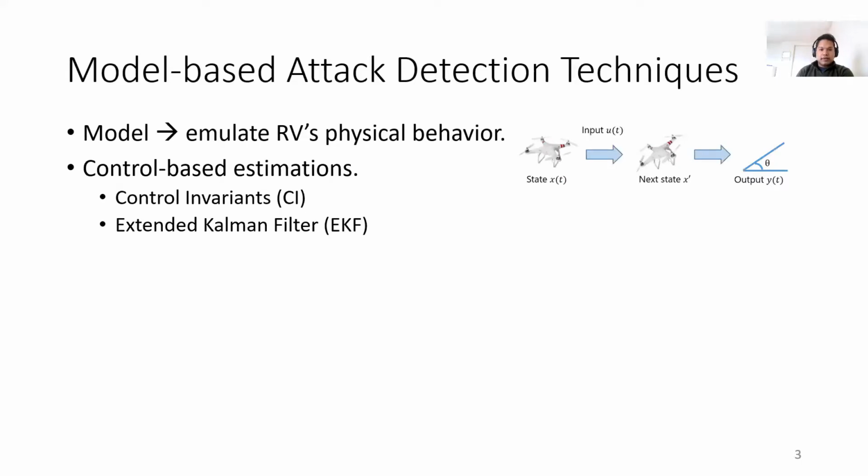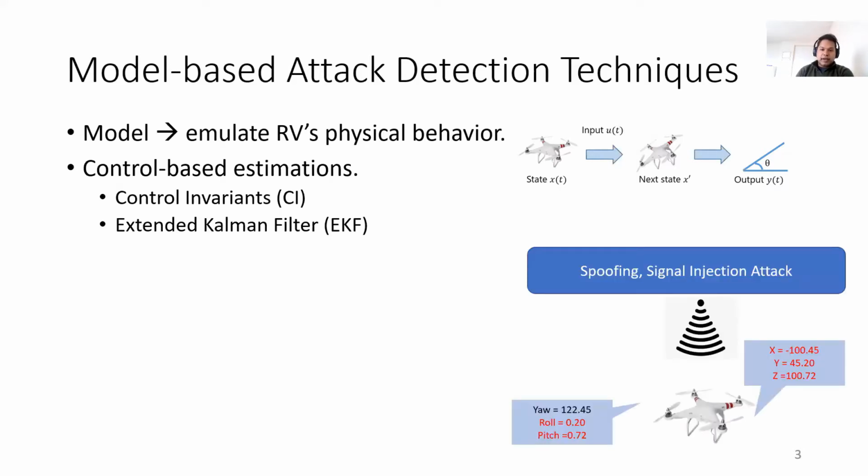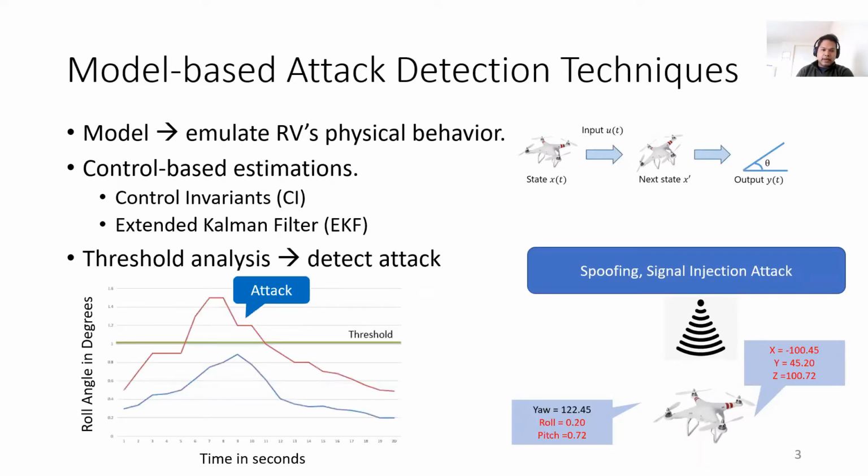Techniques such as control invariance and EKF use control estimations to predict RVs' physical dynamics in real time. As attacks trigger variations in RV's physical dynamics, control techniques flag this variation between model estimations and observed output using threshold analysis and report an attack.